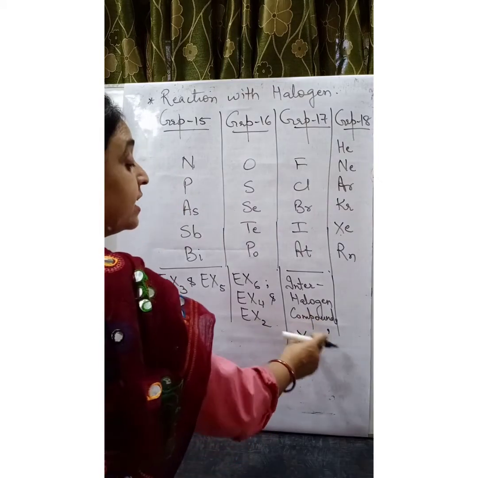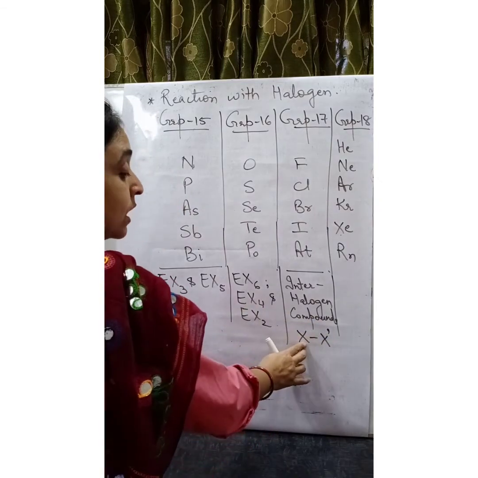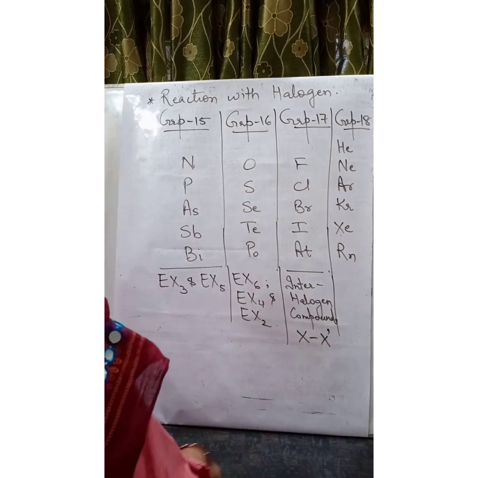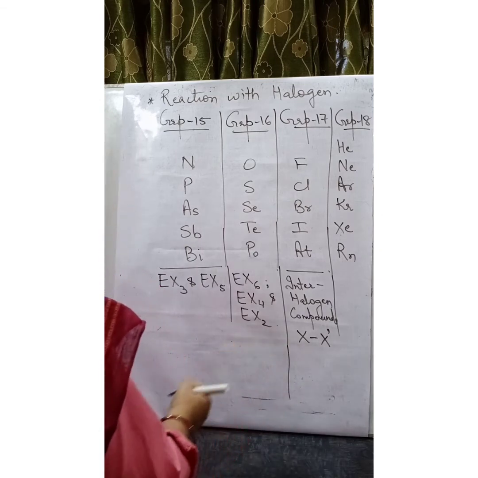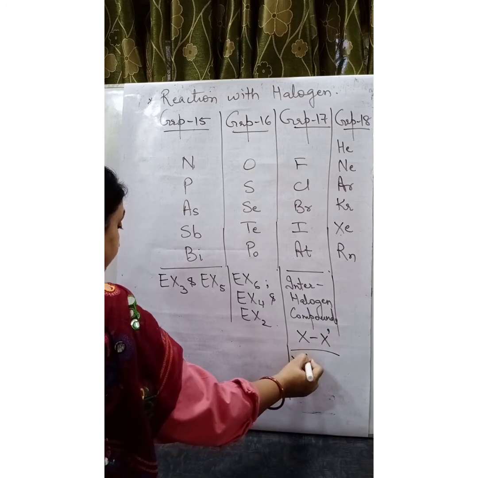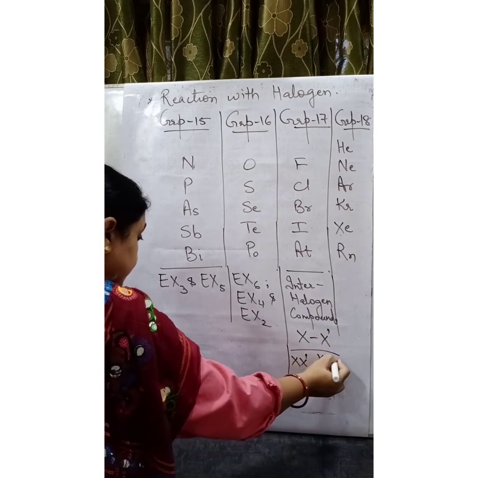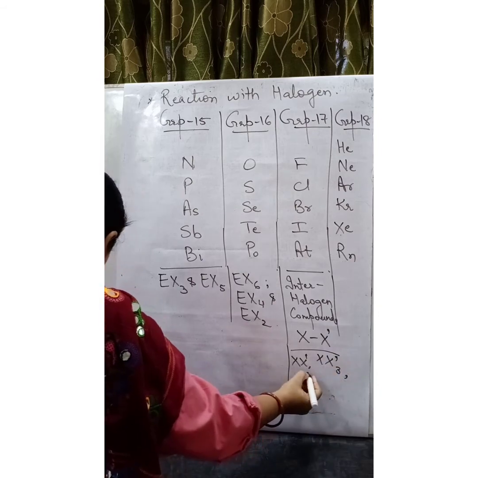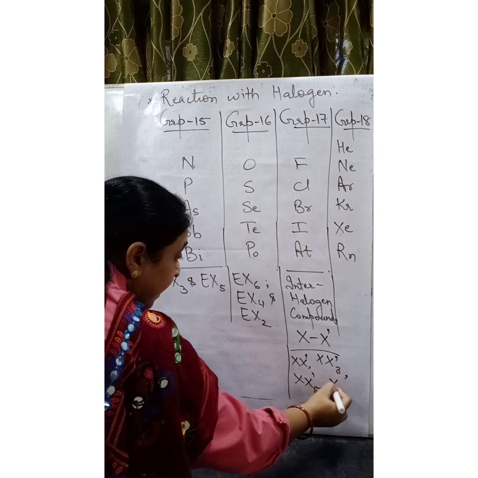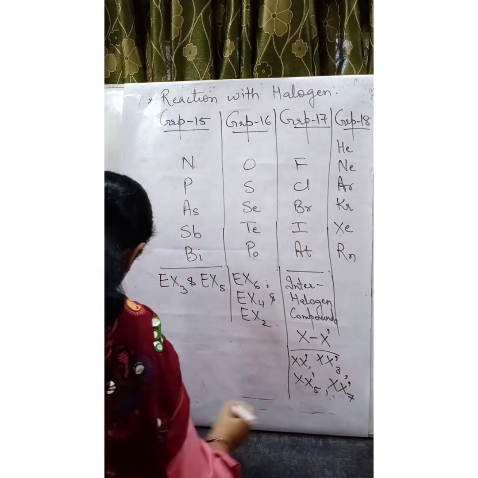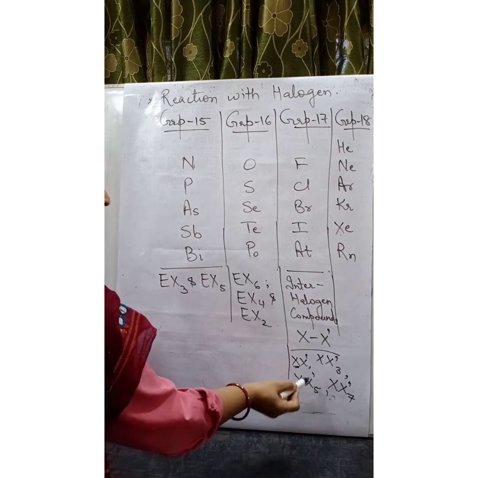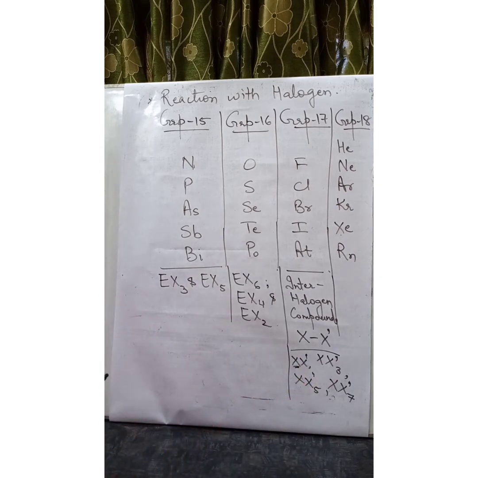One of the X is smaller in size and one is bigger in size. So they form a number of interhalogen compounds with formulas XX', XX'3, XX'5, XX'7, where X is larger in size and X' is smaller in size.